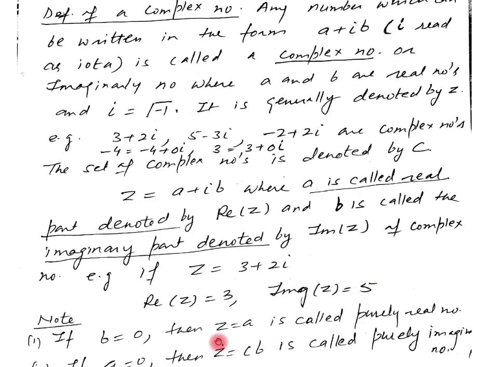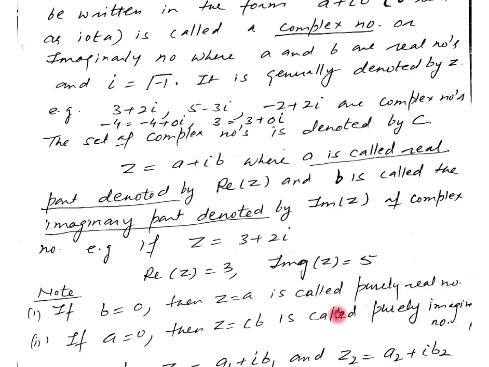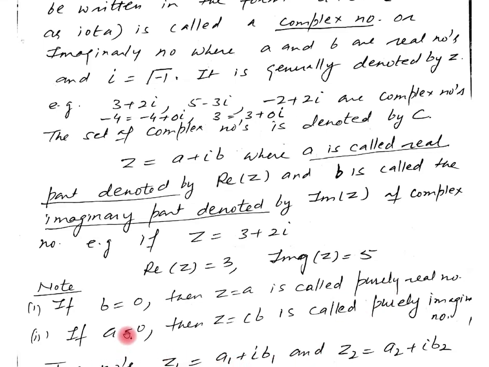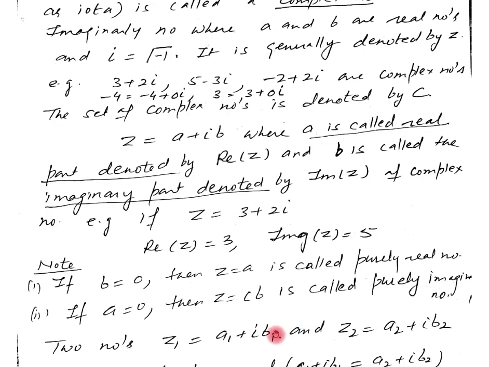Now here, any complex number is always in the form a plus iota b. If b equals 0, then we can write z equals a. Then the number is called a purely real number, because if the imaginary part is 0, then the number is purely real. If a equals 0, it means the real part of the complex number is 0, then z equals iota into b. Therefore, the number is purely imaginary. If the real part is 0, the number is purely imaginary. If the imaginary part is 0, the number is purely real.